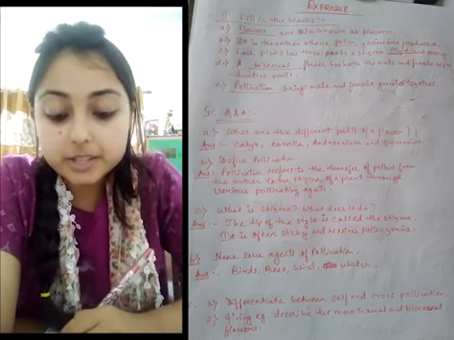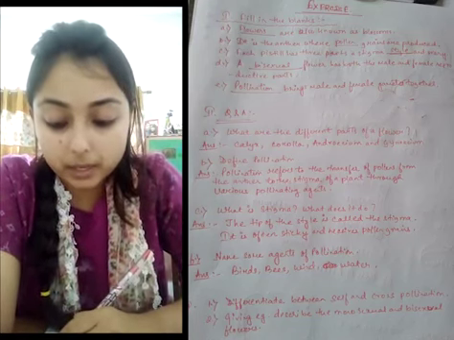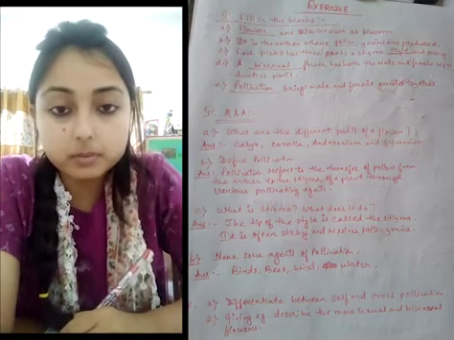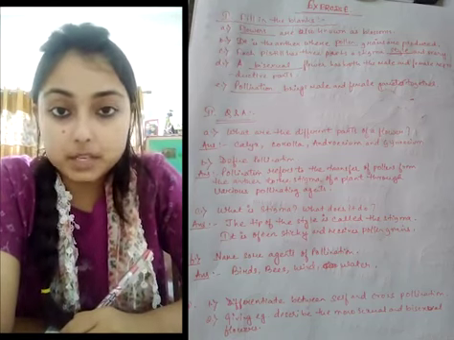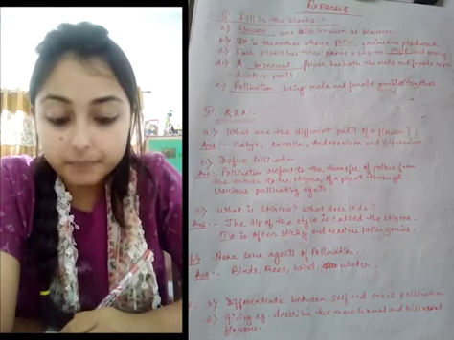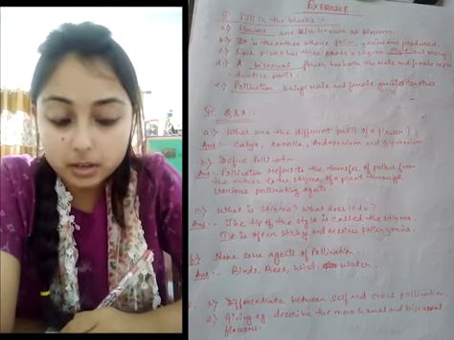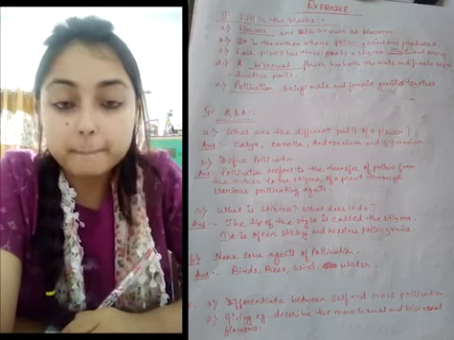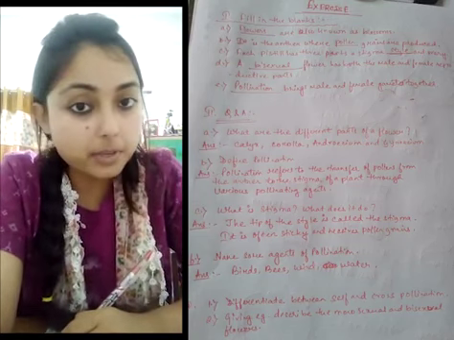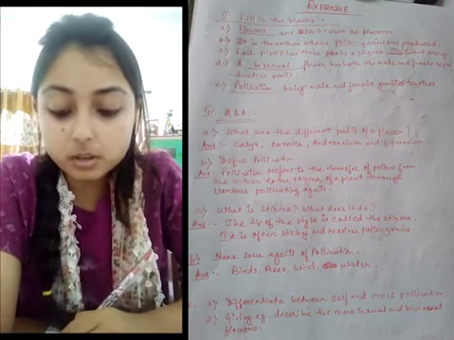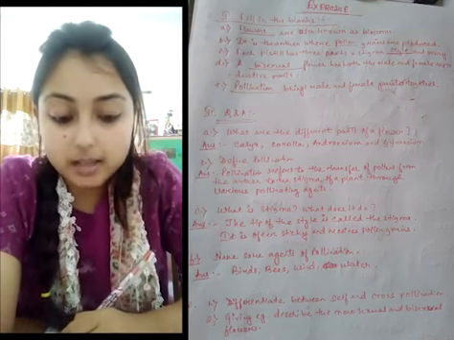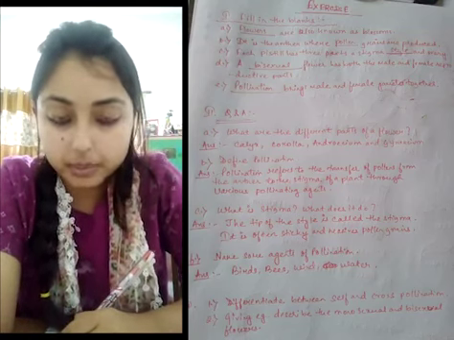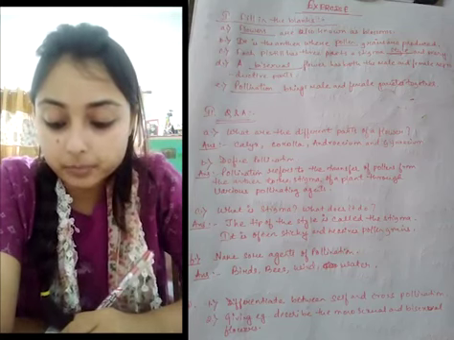Next, a dash flower has both the male and female reproductive parts. The answer is bisexual flower. Remember, bi means two. So, a bisexual flower has both the male and female reproductive parts.